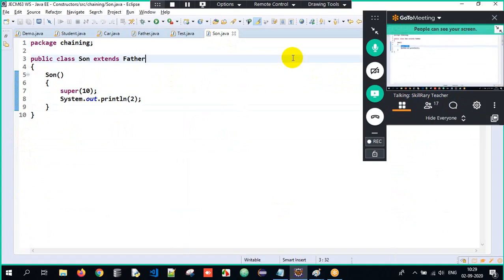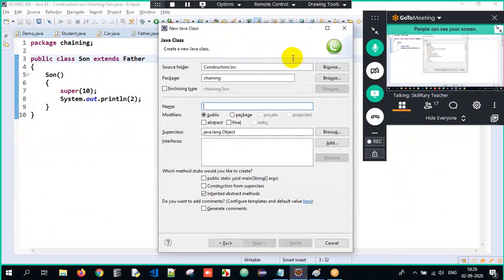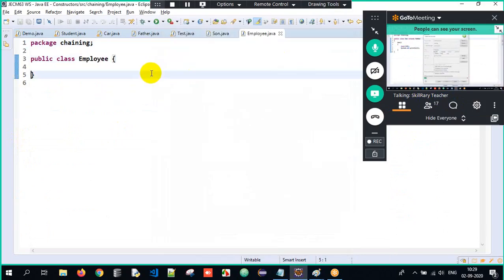Now here, guys, I'll have a class called employee. In the employee class, I will have one constructor, employee, taking int id.